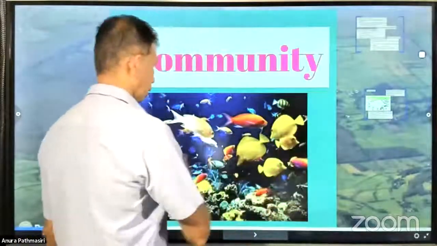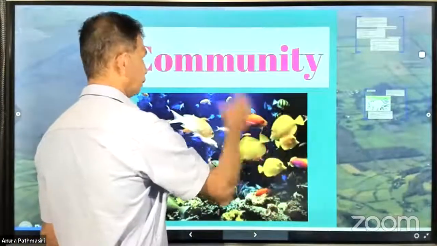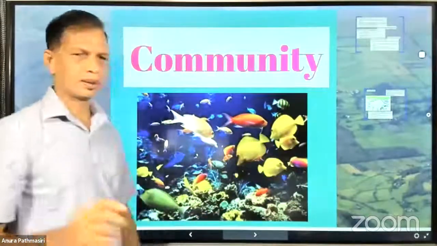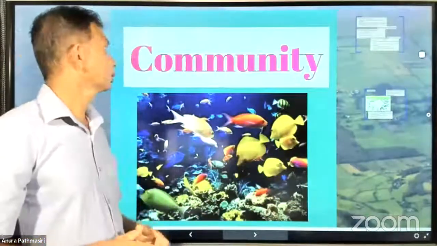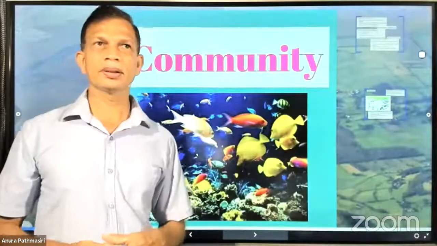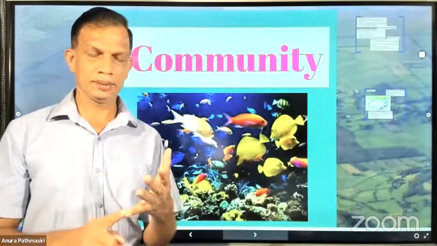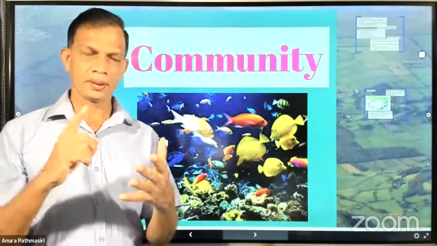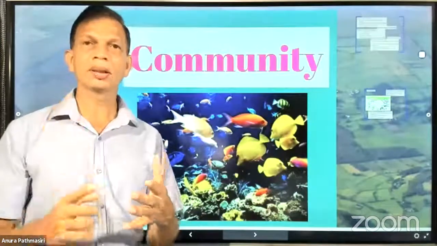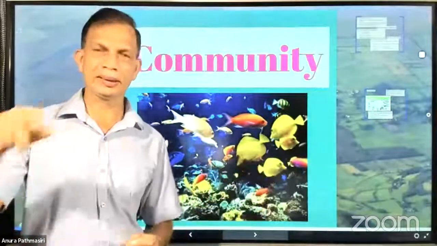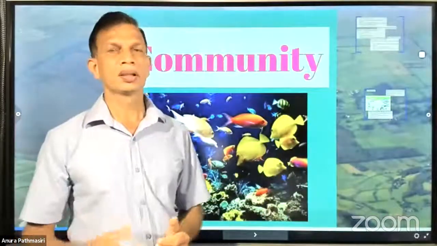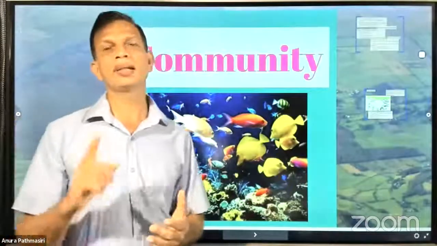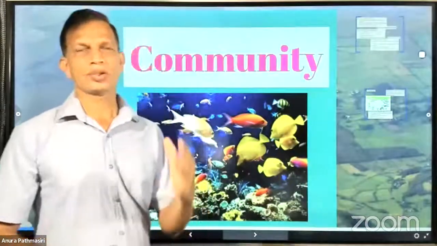Different populations together. For the population, you consider the number of individuals at a particular time in a limited area, in a particular area. For example, the elephant population in Sri Lanka in 1970. So you have to indicate that.